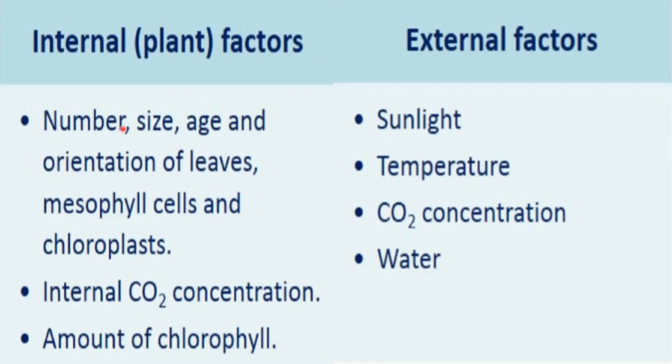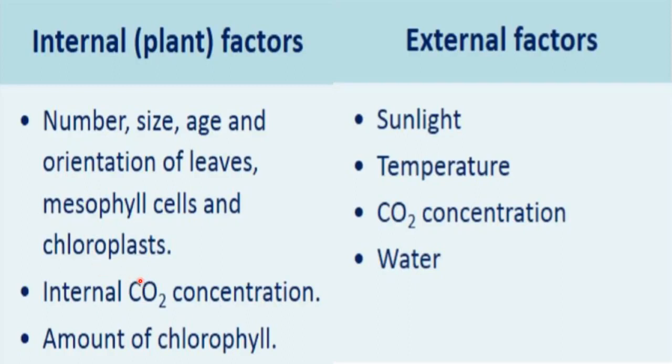In internal factors, there are the number, size, age and orientation of leaves, and also mesophyll cells and chloroplast. All these factors which are present inside the plant affect the rate of photosynthesis. If the number of leaves is more, then obviously the rate of photosynthesis increases. Also the size of the leaf matters. If a leaf is of bigger size, then it will increase the rate of photosynthesis.